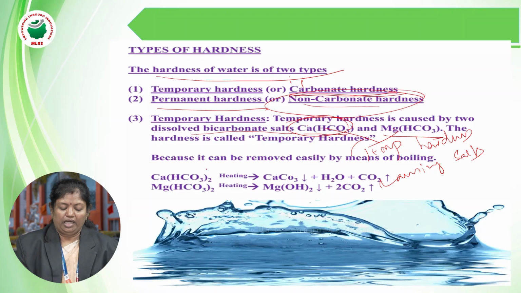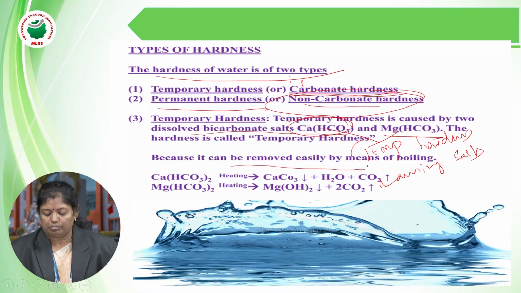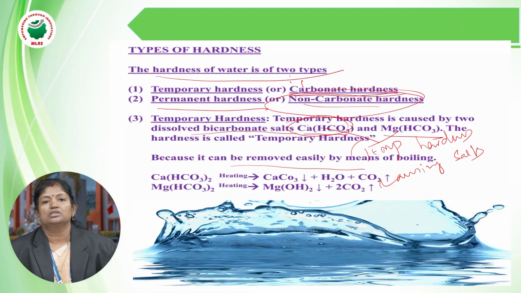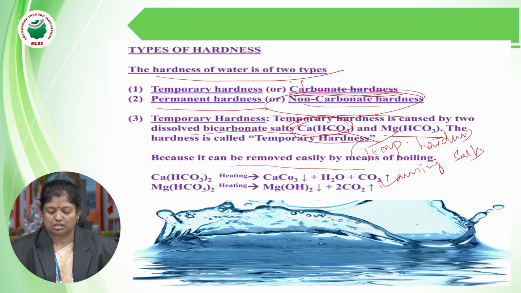Because they can be removed easily by boiling. Simply by boiling, these bicarbonates of calcium and magnesium can be easily removed. That is why it is called temporary, because the hardness is only temporary. Simply by boiling, we can remove the bicarbonates of calcium and magnesium.